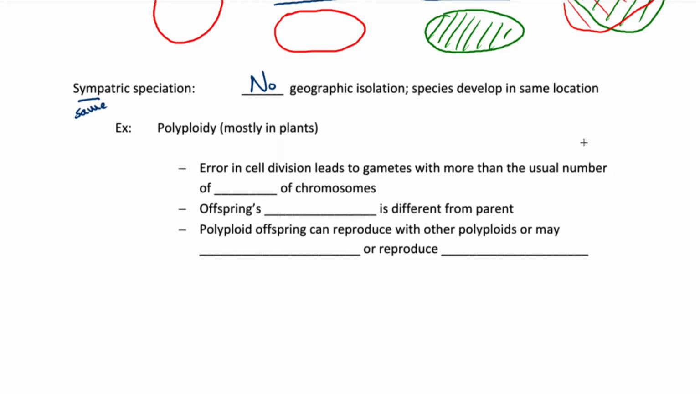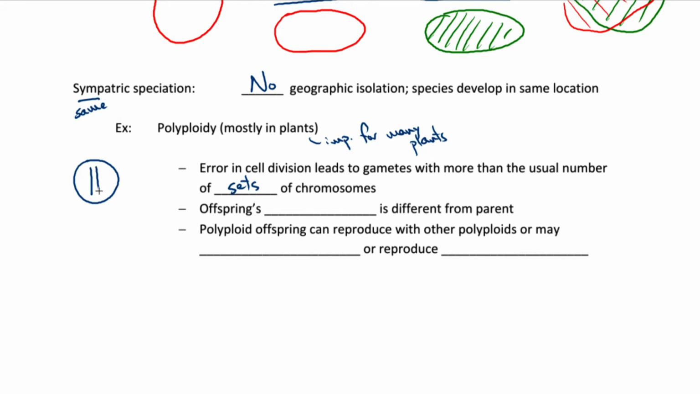So if that's the case, how is gene flow interrupted? Well, an important example is polyploidy, and this mostly happens in plants, and in fact is very important for many of our crop plants. So polyploidy refers to having multiple full sets of chromosomes. What's happening here is an error in cell division in meiosis is leading to gametes that have more than the usual number of sets of chromosomes. So errors in cell division are giving us more sets of chromosomes than we would expect.